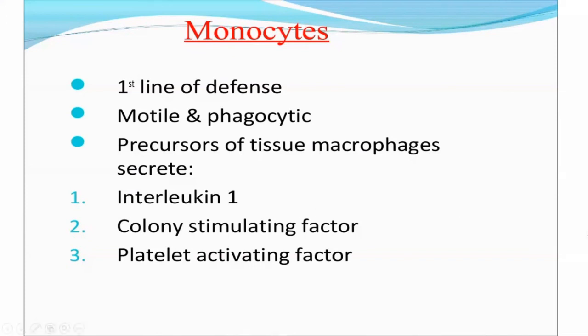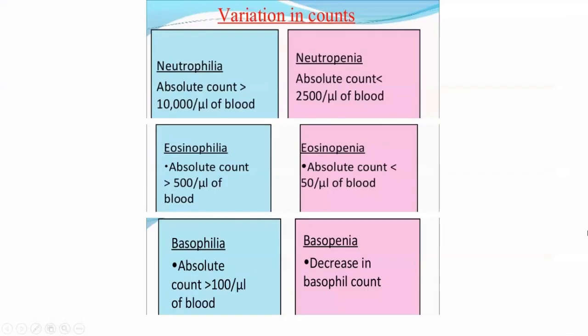platelet activating factor. See, the condition in which there is an increased count of neutrophils is called neutrophilia, and the condition in which the neutrophil count decreases is called neutropenia. Similarly, eosinophilia and eosinopenia, basophilia and basopenia. There are certain pathological, clinical conditions in which there is an increased count of these WBCs, and certain conditions in which there is a decrease in these WBC counts.